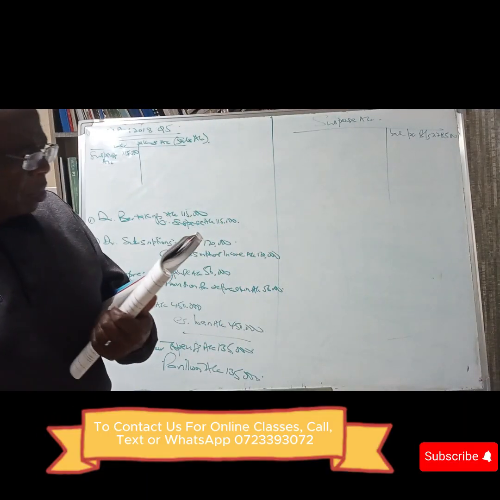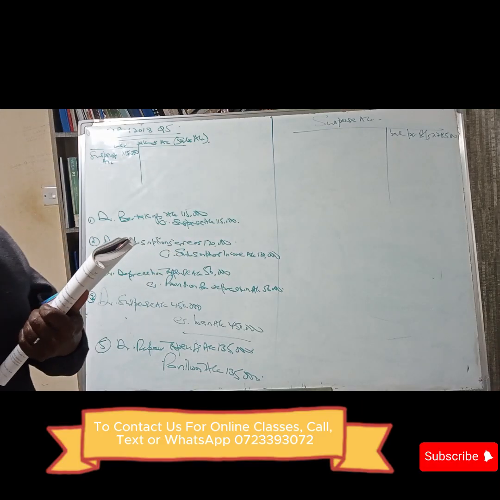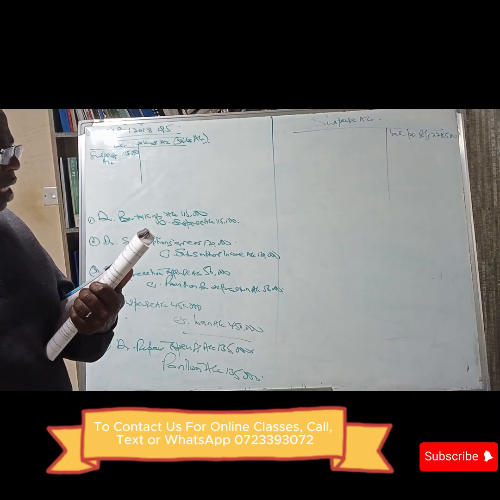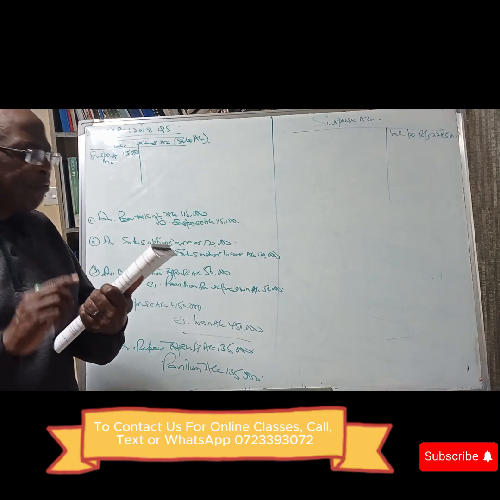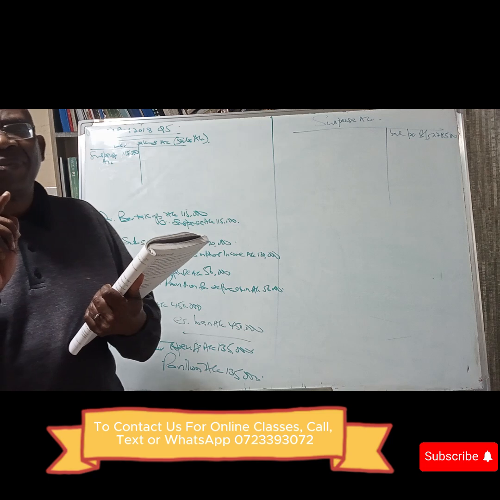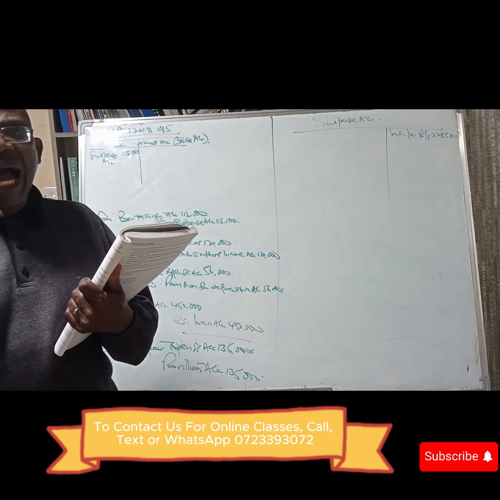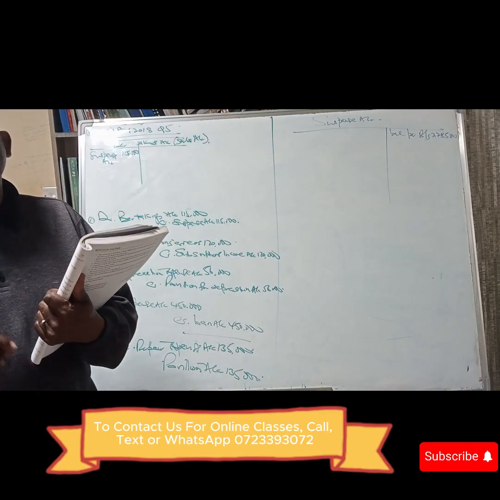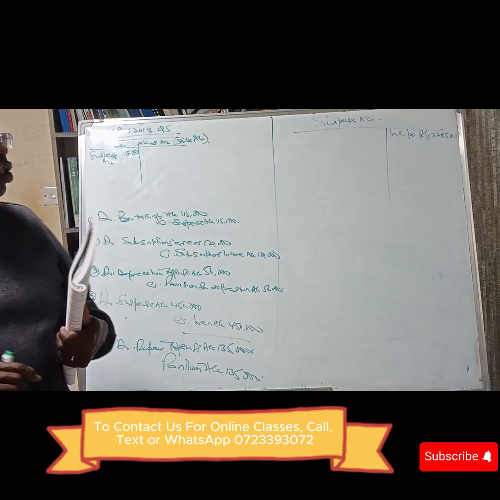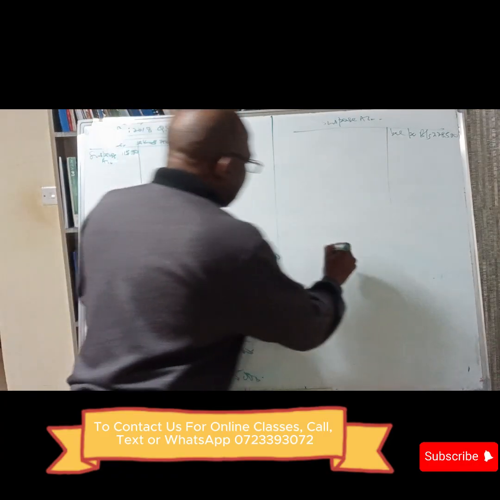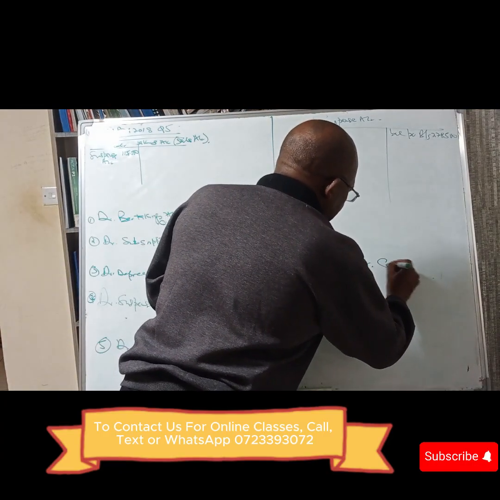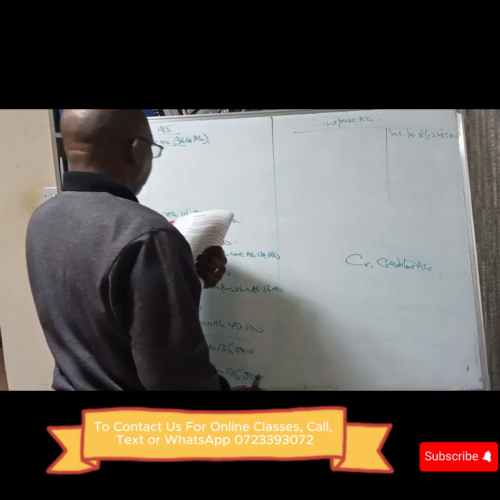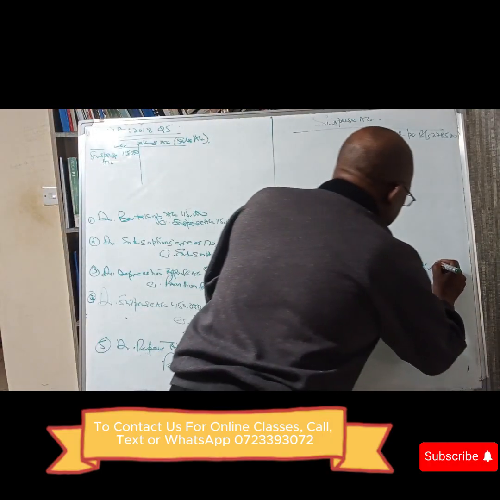Then we are told, number 6, bar creditors of 45,000 had been omitted from the creditors list. The creditors were understated. So we correct the mistake. We credit creditors account to correct that mistake with 45,000.